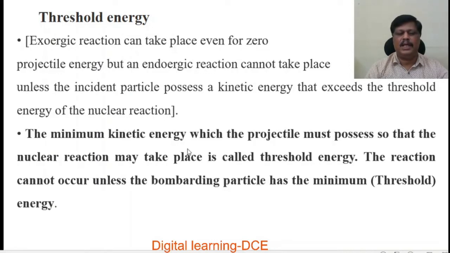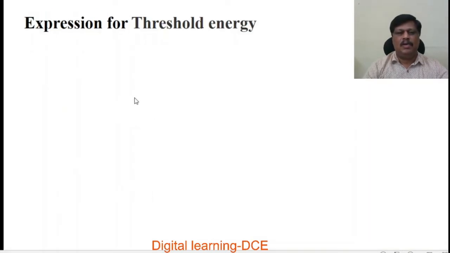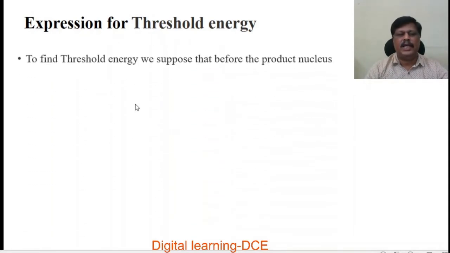So, the minimum kinetic energy which the projectile or incident particle must possess so that the nuclear reaction may take place is called threshold energy. The reaction cannot occur unless the bombarding particle has the minimum or threshold energy. So, nuclear reaction takes place only if the incident particle or bombarding particle has energy above this threshold energy only. Then we will obtain the expression for threshold energy.